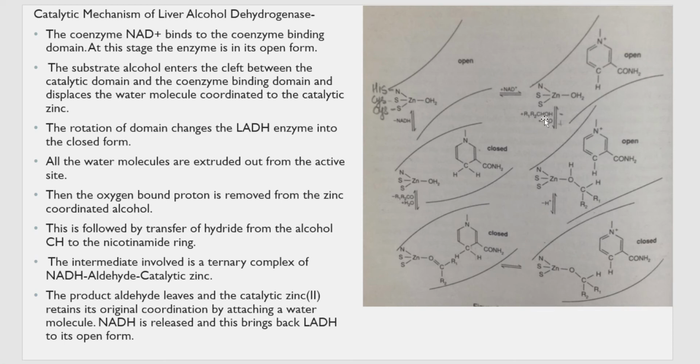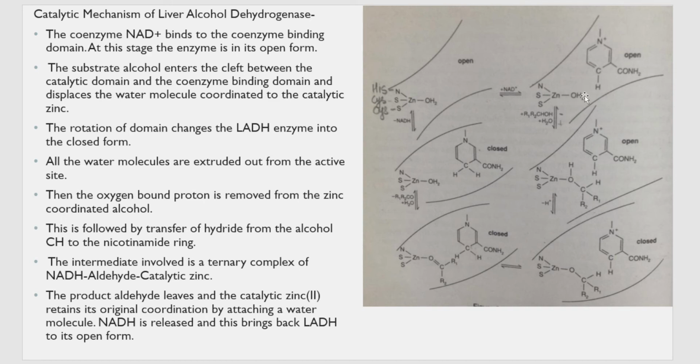So you can see here alcohol, from where does it enter? It enters here in between the catalytic domain, that is, this is the catalytic domain and this is the coenzyme binding domain. Somewhere in between this it comes and enters here. You can see the alcohol molecule coming and entering, so it enters between these both and coordinates to the zinc, displacing the water molecule that is attached to the zinc. You can see here zinc is attached to OH2, that is, this water molecule.